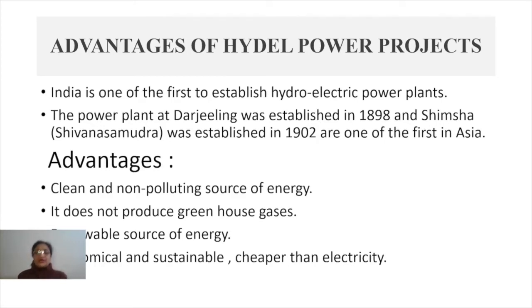The power plant at Darjeeling was established in 1898. In the same way, in the south, Shivanasamudra was established in 1902, and it was one of the first in Asia. So these hydroelectric projects were established long back.